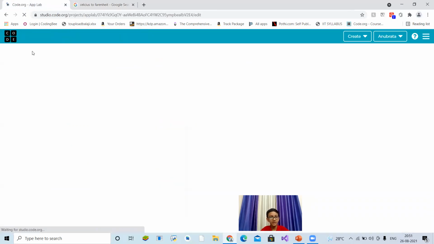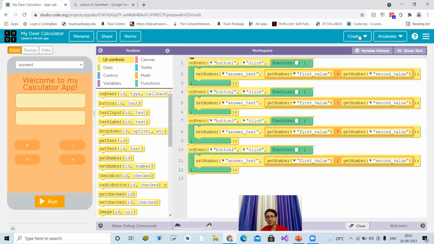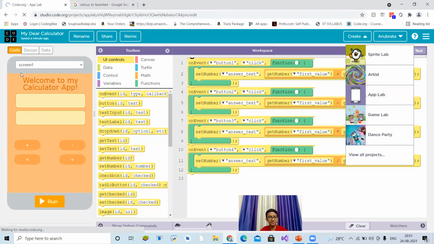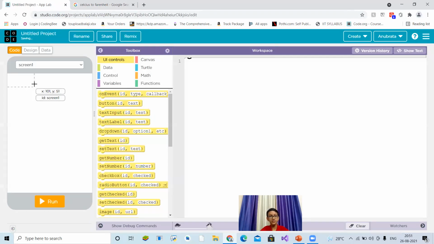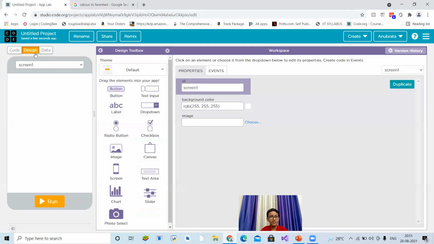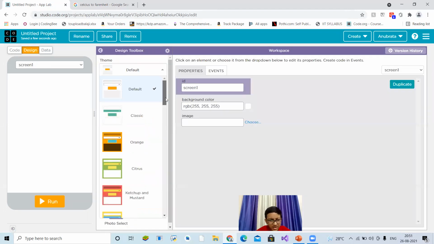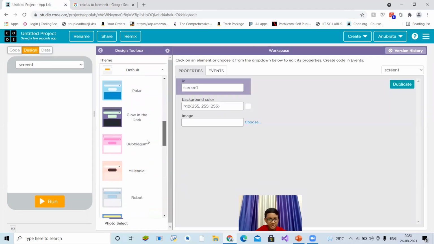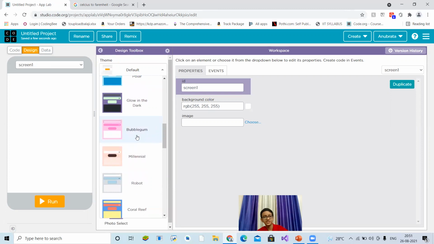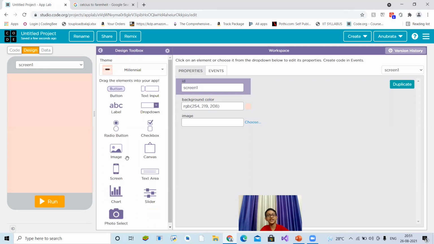So, without saving the project, I think I could go. Oh, it's My Dear Calculator. I have to make a new project from that. Okay. So now this time we'll make this with a bit more advanced design. Let's say millennial. It's nice.